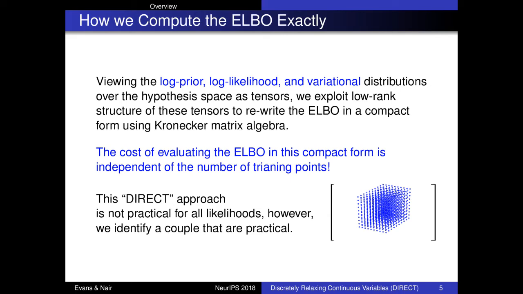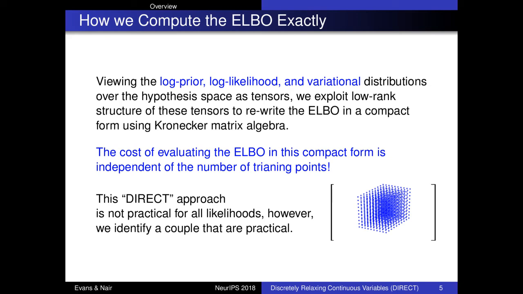To do this, we first view the log prior, log likelihood, and variational distributions at each point in the hypothesis space as an entry in a b-dimensional tensor, where b is the number of variables in the model. We then identify and exploit low-rank structures of these tensors to rewrite the ELBO in a compact form. Conveniently, when we rewrite the ELBO in this compact form, we eliminate all dependence on the number of training points, so we can train on an arbitrarily large dataset without affecting training time.